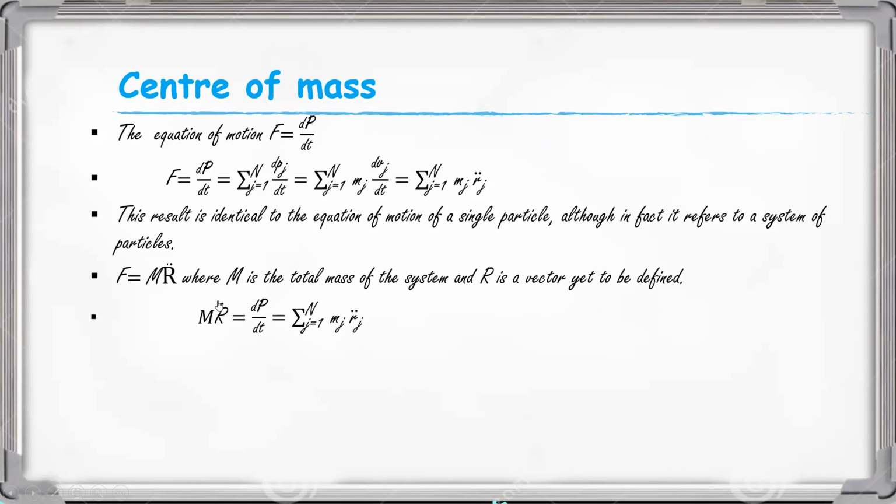Then what is the significance of R double dot, or what is the significance of R? When we take the case of the juggling club, we find that the point marked B behaves like a point mass.